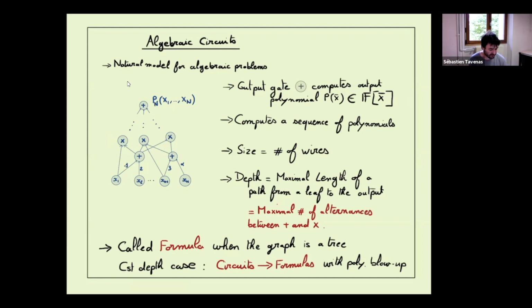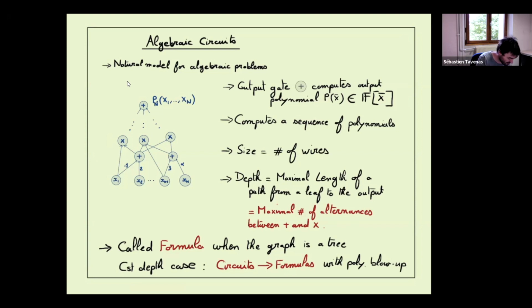In general, we want to compute a sequence of polynomials by a sequence of circuits, and we want to show that this sequence of circuits has to grow super polynomially. But in fact, in general, we'll just consider circuits one by one when we consider the size. The size, as yesterday, we define as the number of wires of the graph. And the depth will be the maximal length of a path from a leaf to the output.